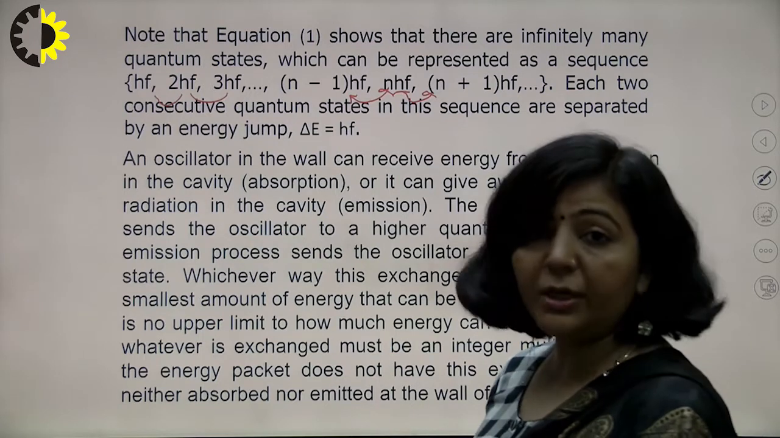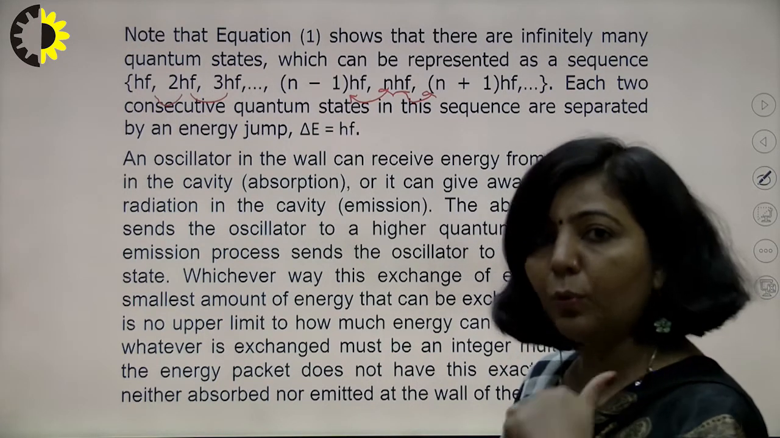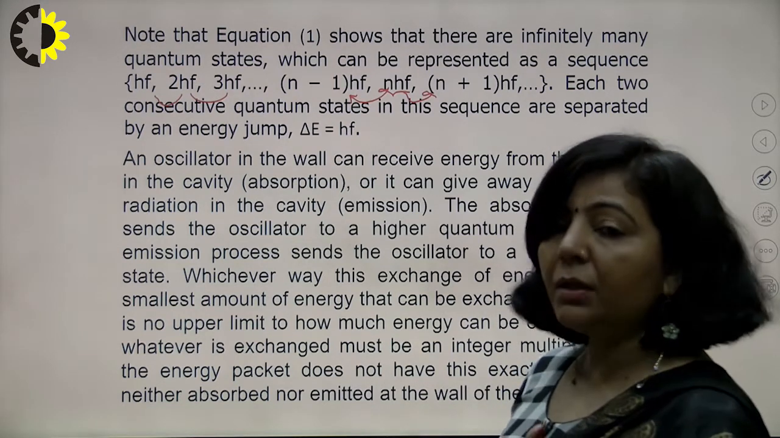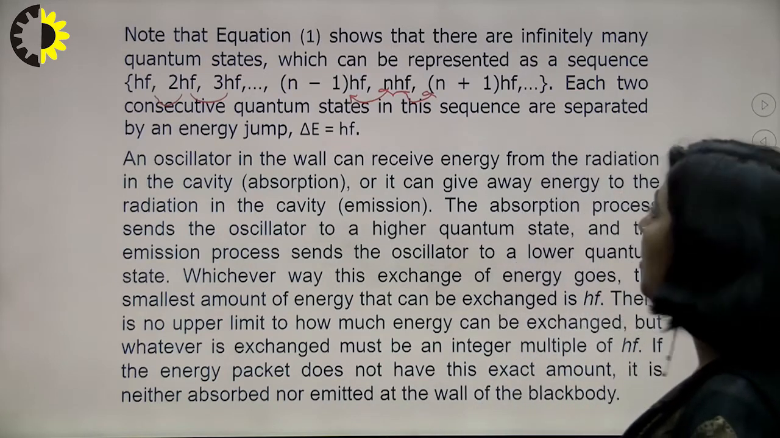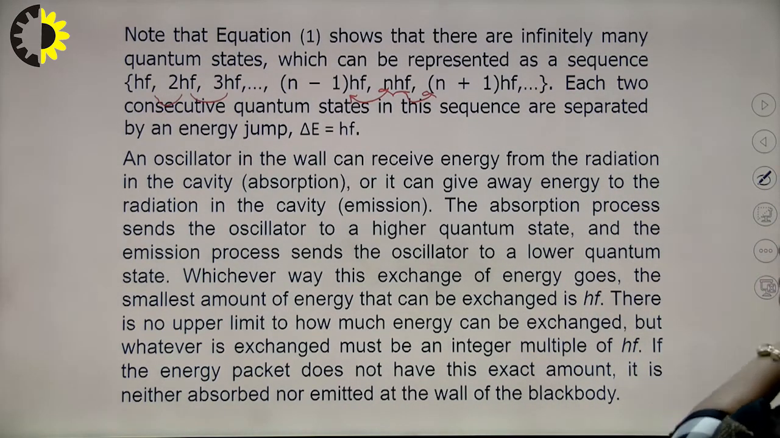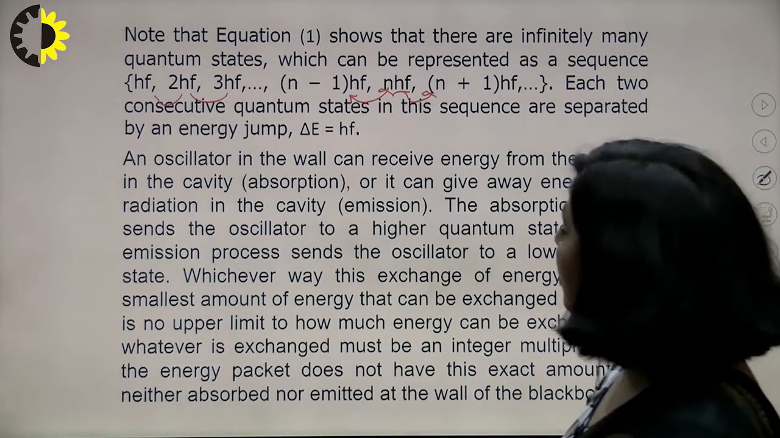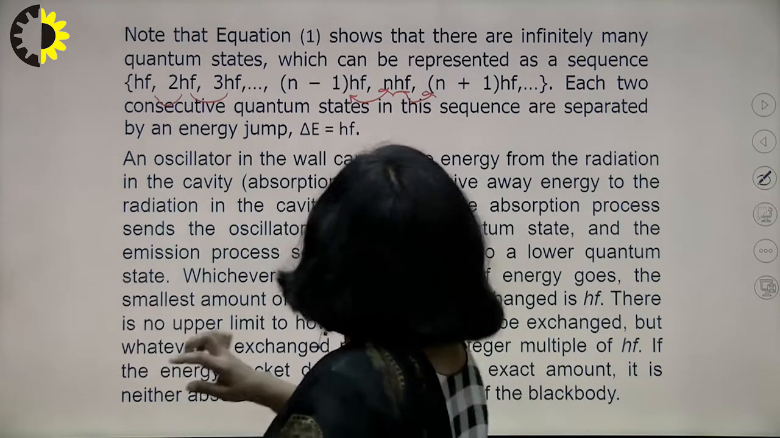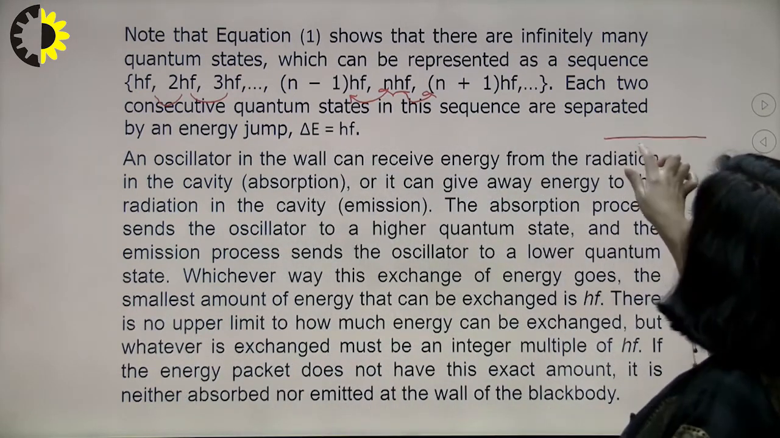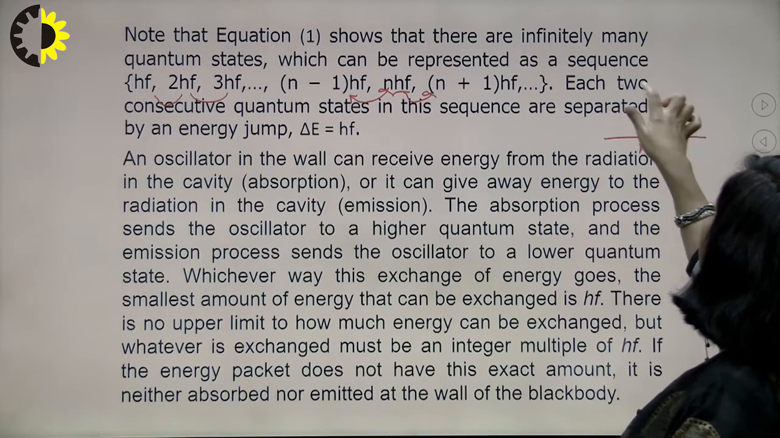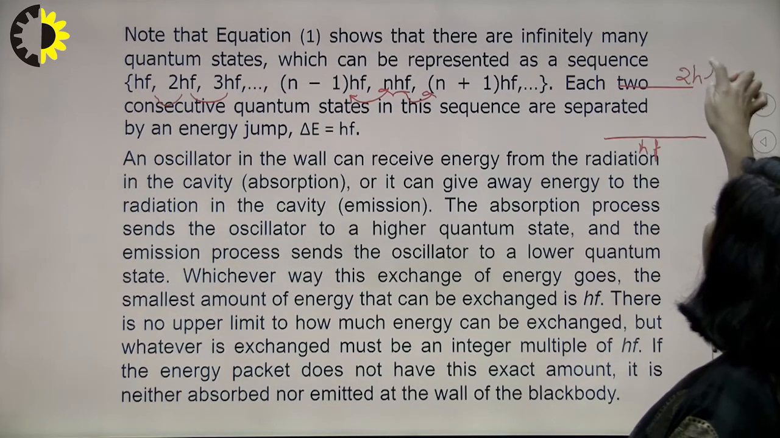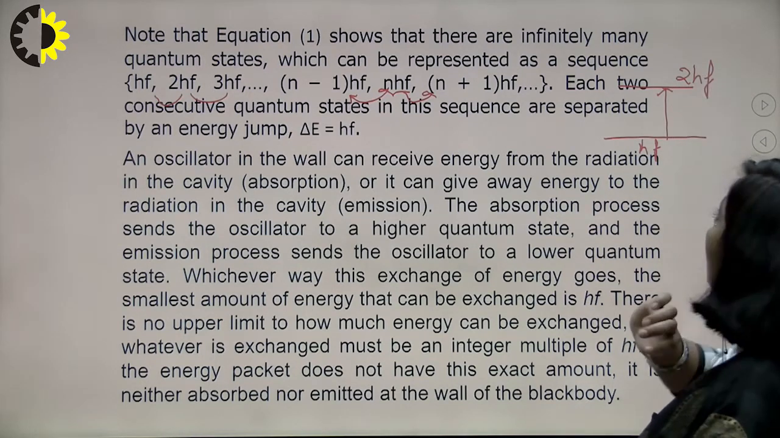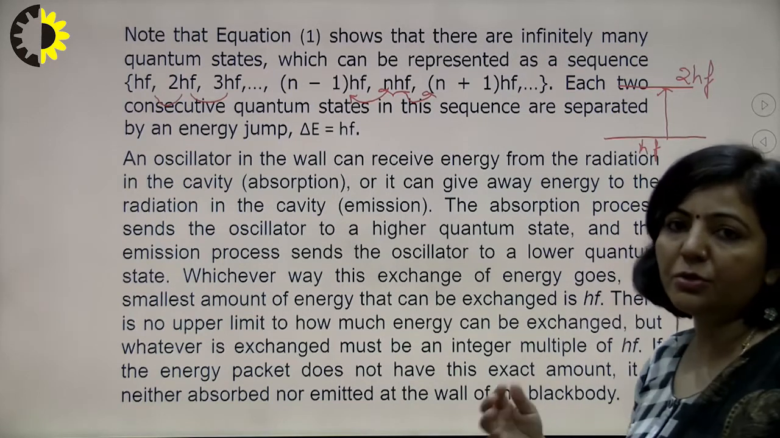So the energy can be absorbed, either hf, 2hf, or 3hf will be absorbed, or the energy will be emitted in multiples of hf, right? The absorption process sends the oscillator to a higher quantum state, and the emission process sends the oscillator to a lower quantum state. What is the meaning of this? Suppose you have this state with energy hf, and this one is the higher energy state with energy 2hf. If hf energy is absorbed, there will be a transition from hf to 2hf.